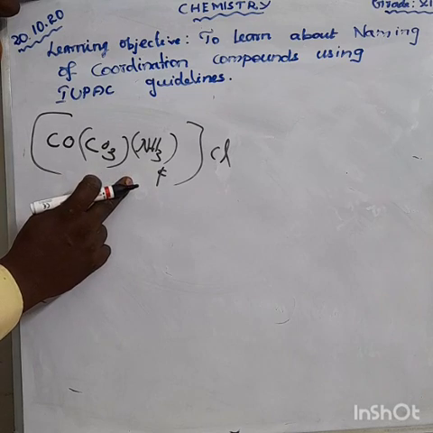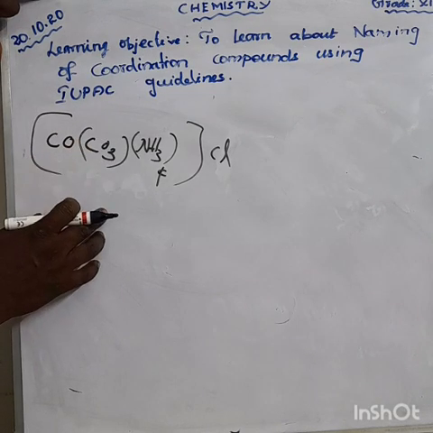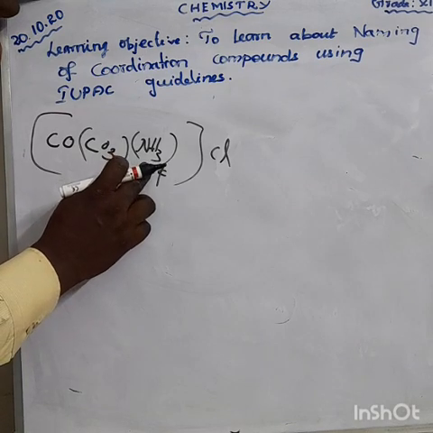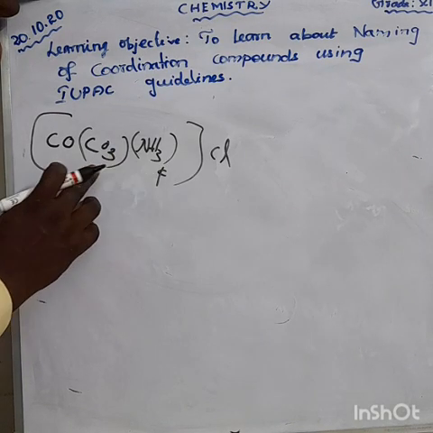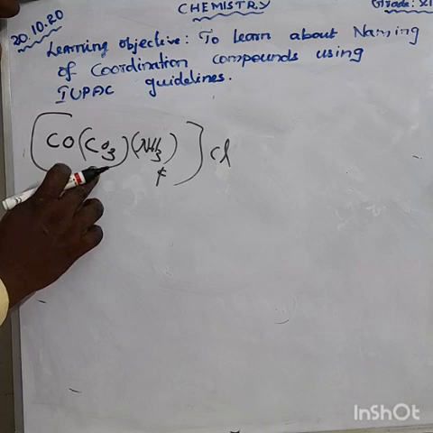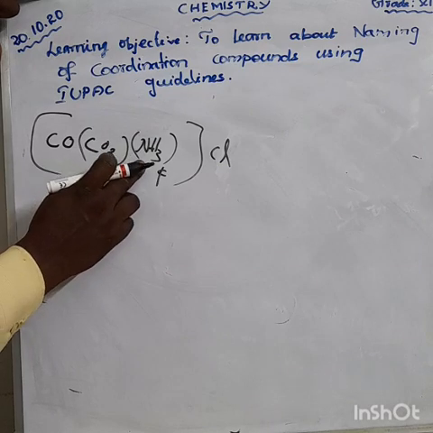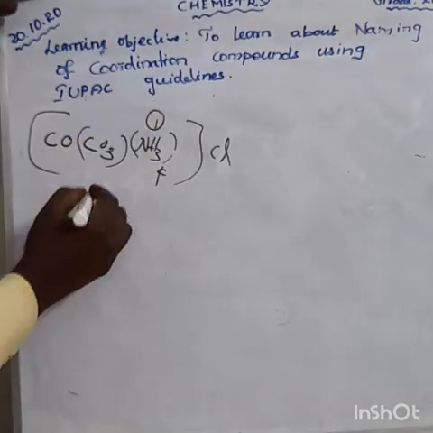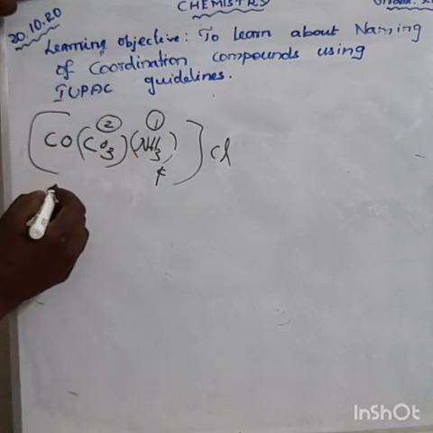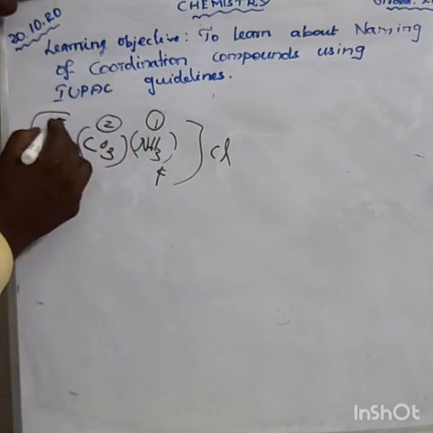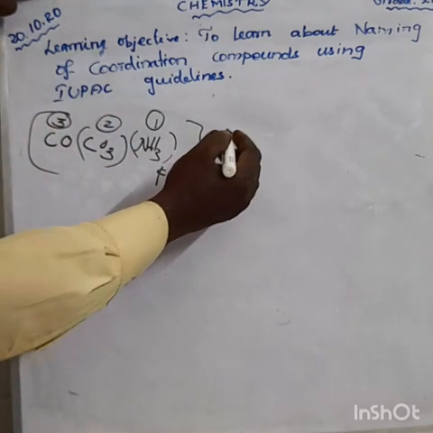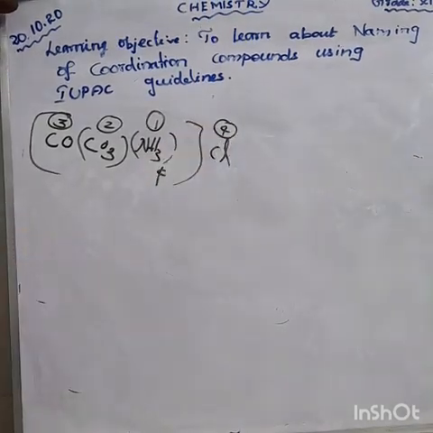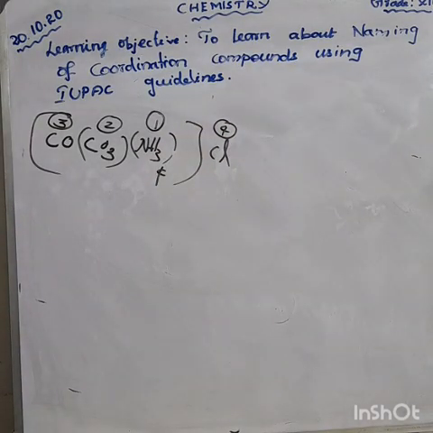As per the alphabetical order, which ligand can be written first? Ammonia can be written as amine, and carbonate can be written as carbonato. Which one is the first priority, carbonato or amine? Amine. So we give number 1. Number 2, carbonato. Number 3, central metal atom, that is cobalt. Number 4, chloride.